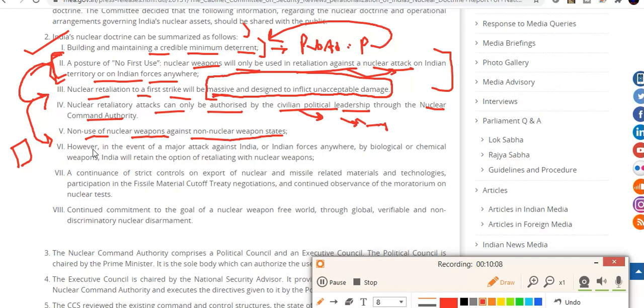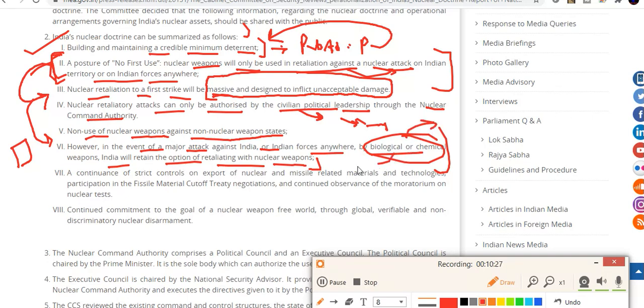Okay, so this is another thing. Apart from that, in the event of a major attack against India or Indian forces anywhere by biological or chemical weapons, India will retaliate. When it comes to biological and chemical weapons, if they are being used against India, then India will retain the option of retaliating with nuclear weapons. Here, the no first use policy basically means no first use of nuclear weapons.